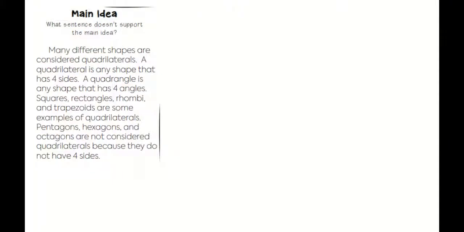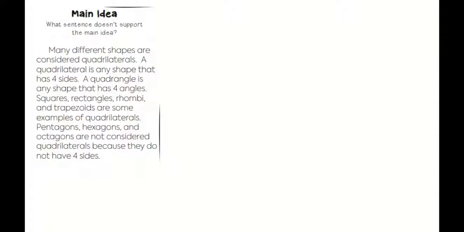First one here, main idea. Again, what sentence doesn't support the main idea? Remember, you also have to find the main idea. Many different shapes are considered quadrilaterals. A quadrilateral is any shape that has 4 sides. A quadrilateral is any shape, a quadrangle is any shape that has 4 angles. Squares, rectangles, rhombi, and trapezoids are some examples of quadrilaterals. Pentagons, hexagons, and octagons are not considered quadrilaterals because they do not have 4 sides.